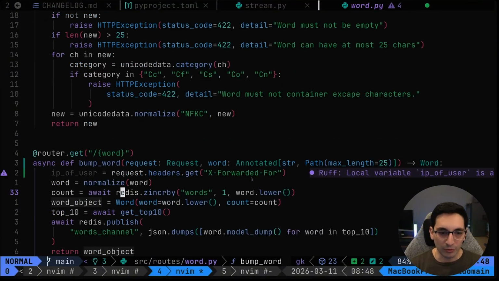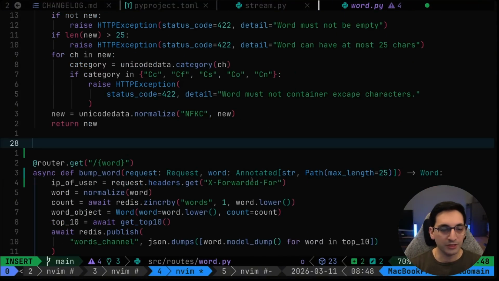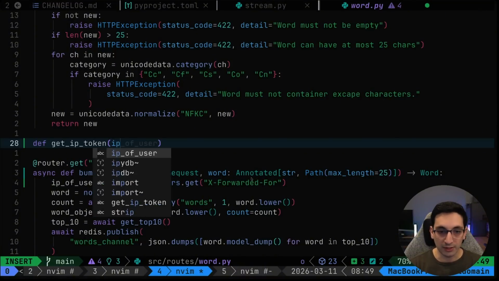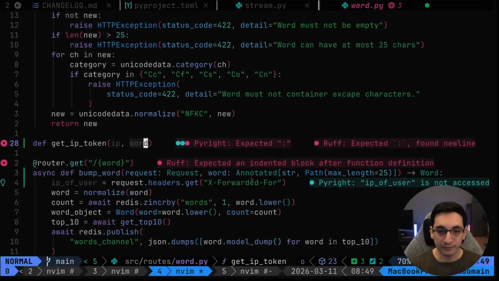Nice. So what I want to do here is create a hash of that. So I want to define get_ip_token. That's going to be the token of your IP and your word, because you can send requests for other words. I just don't want you to spam the same word over and over. So to do that, I need your IP and your word.